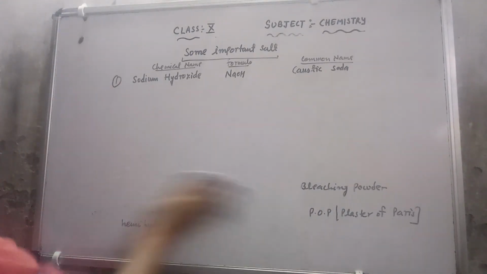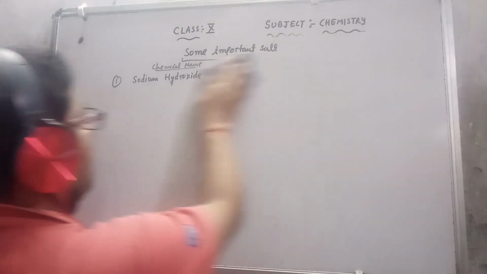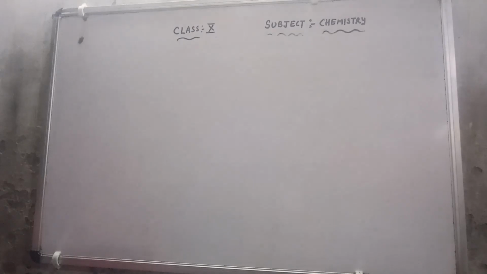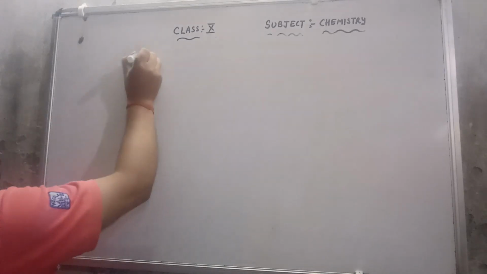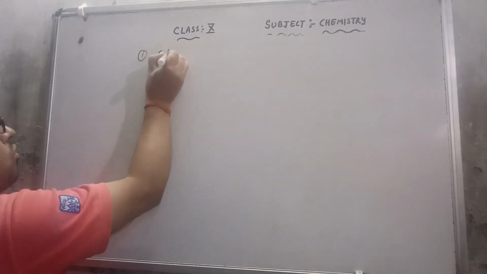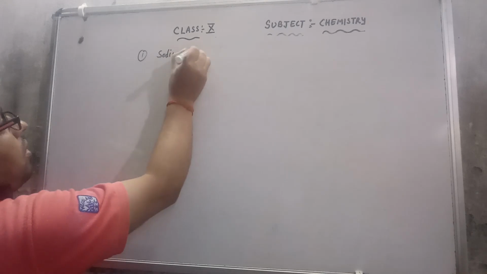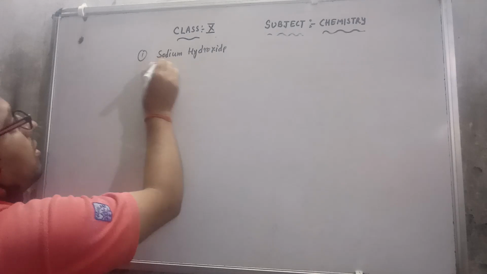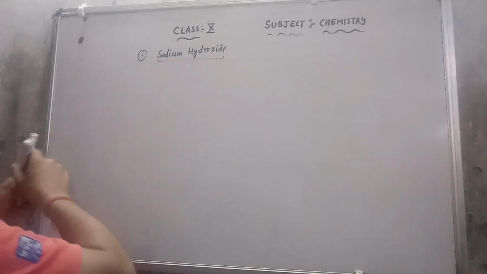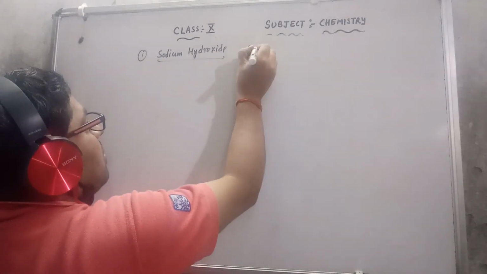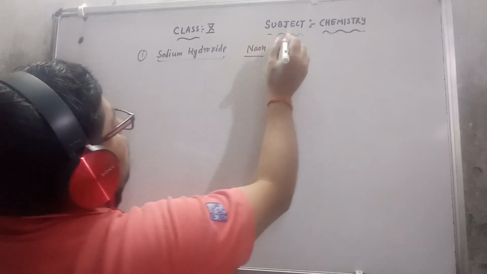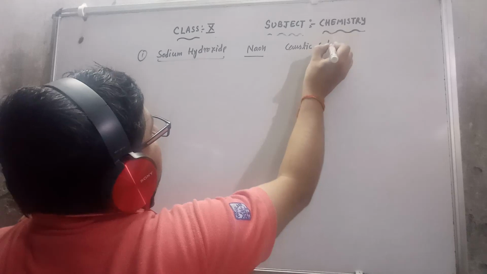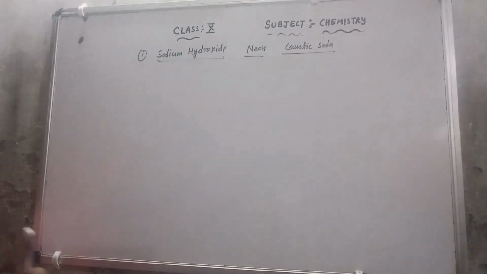The first is sodium hydroxide, the first salt which we want to make. Again I am mentioning here, the formula is NaOH, and the common name is caustic soda.